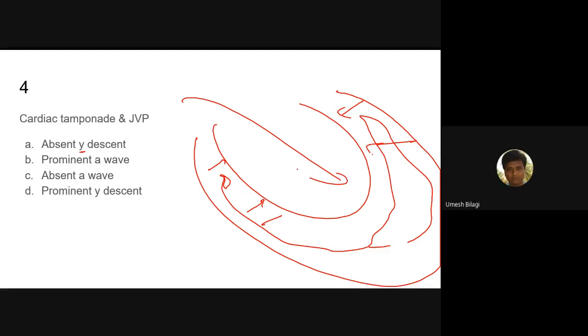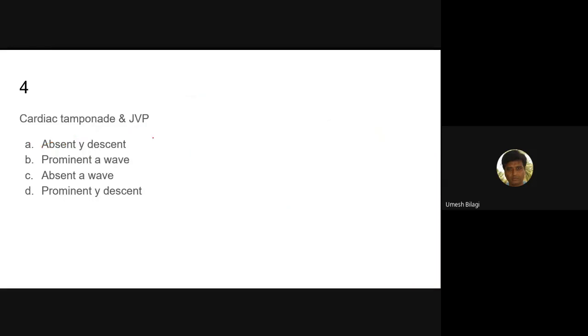When ventricular filling is at stake, under pressure, the filling of the right ventricle will become less efficient. So the Y descent will in fact not be prominent. In fact, it may be absent also. Cardiac tamponade: absent Y descent is the correct answer. But you can get a prominent X descent and absent Y descent. In cardiac tamponade, remember the Y descent is absent.